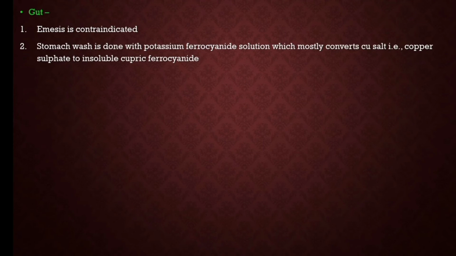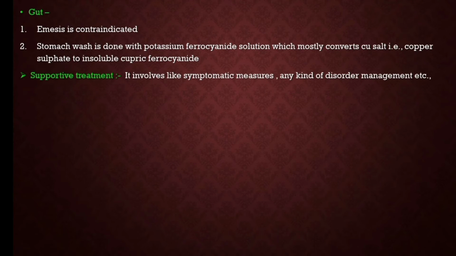Now coming to the gut. The decontamination methods: emesis is contraindicated. Emesis means making the patient vomit. So emesis is contraindicated, and stomach wash is done with potassium ferrocyanide solution.